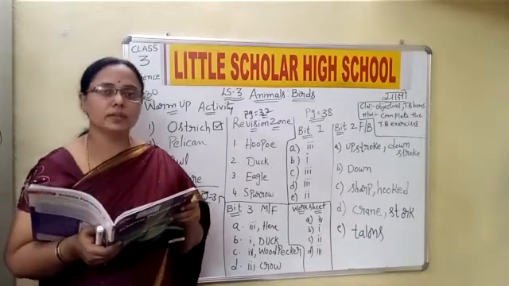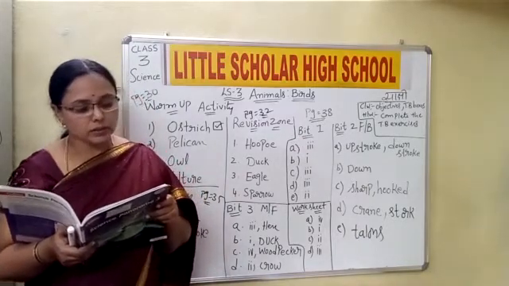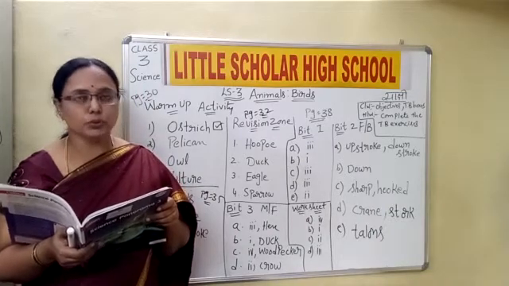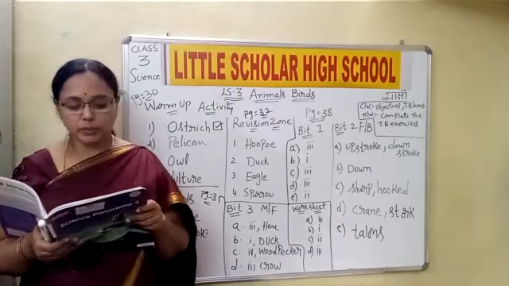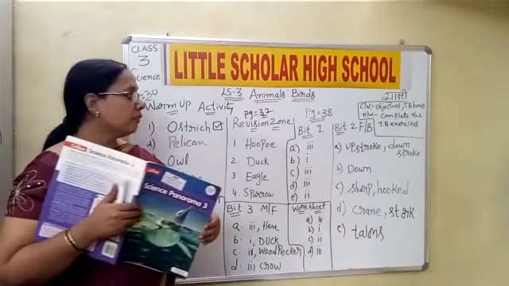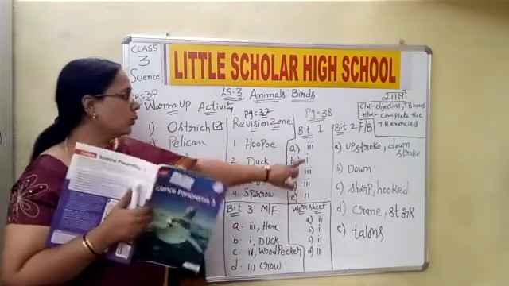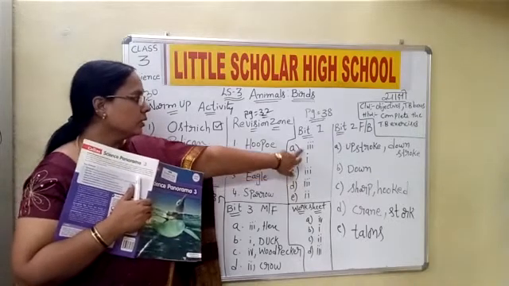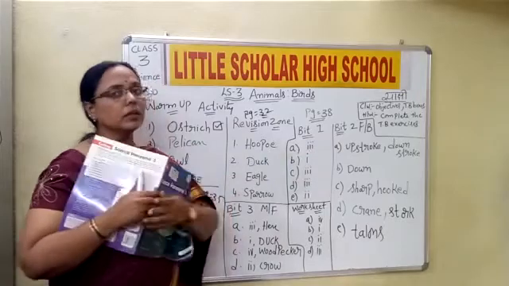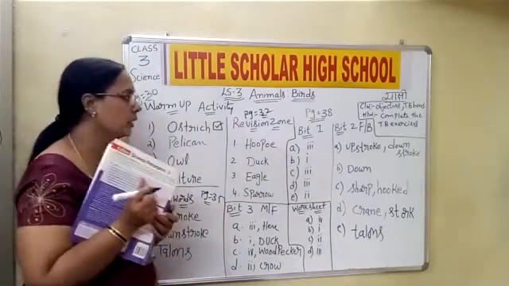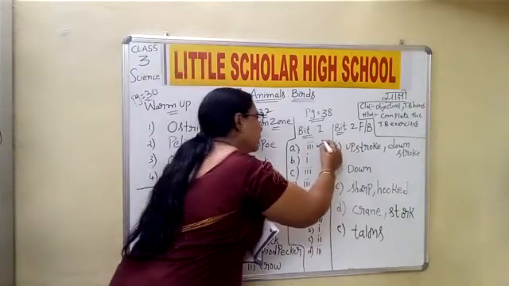The first question: the feathers that help a bird to fly are flight feathers, that is option 3. So put a tick mark in the box provided.